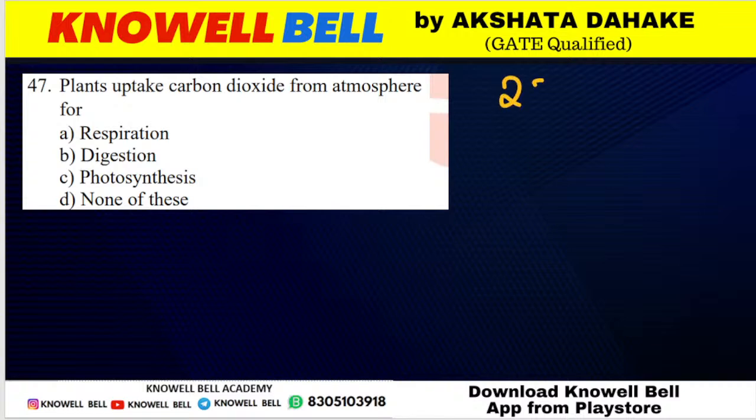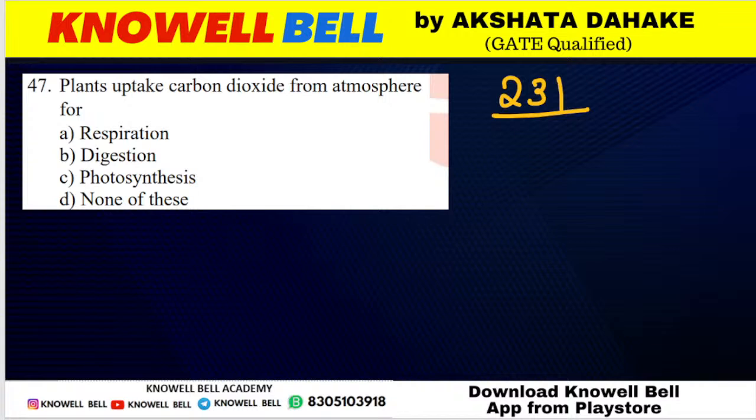Okay. Question number 231. Plants uptake carbon dioxide from atmosphere for respiration, digestion, photosynthesis. None of these. Plants atmosphere से carbon dioxide का uptake करते हैं. What do they do from this? They perform respiration, digestion, photosynthesis or all of these.